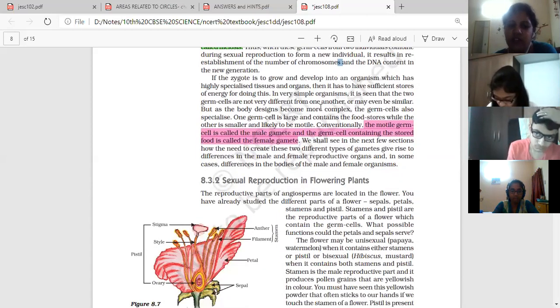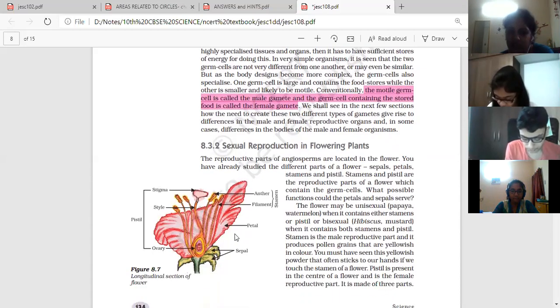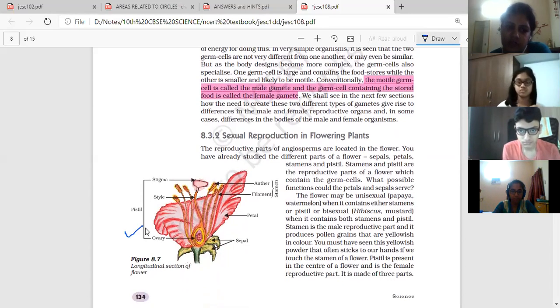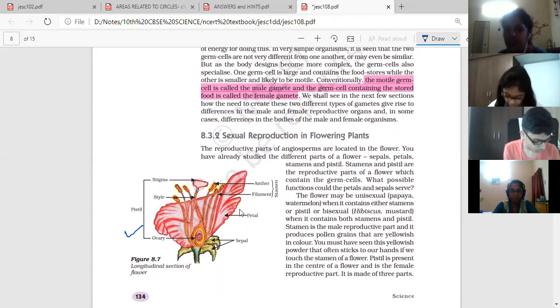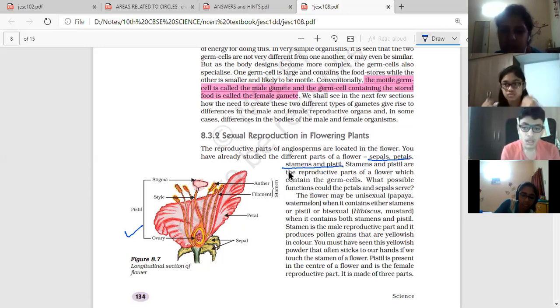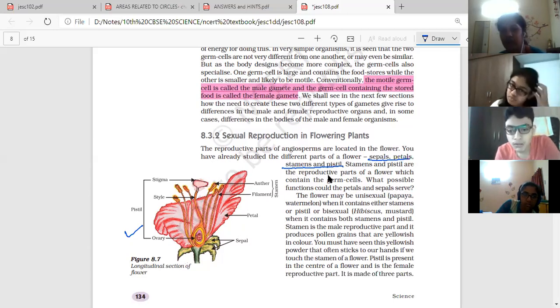First, they have explained the different parts of the flower. The flower is the reproductive part. This diagram is important, and it is asked for 3 marks. So you need to remember this diagram and all these labeled parts. The reproductive part of an angiosperm is the flower. You have already studied the different parts of the flower: sepals, petals, stamen, and pistil. The stamen and pistil are the male and female parts. Stamen is the male part, and pistil is the female part.